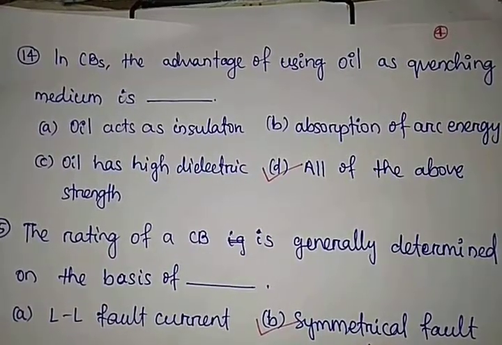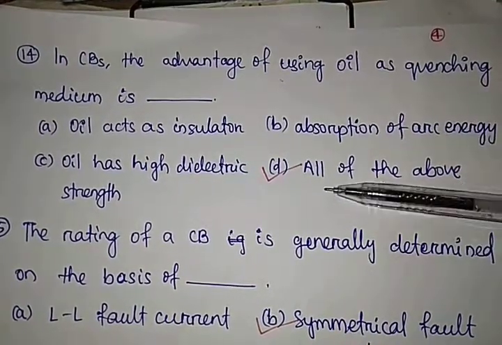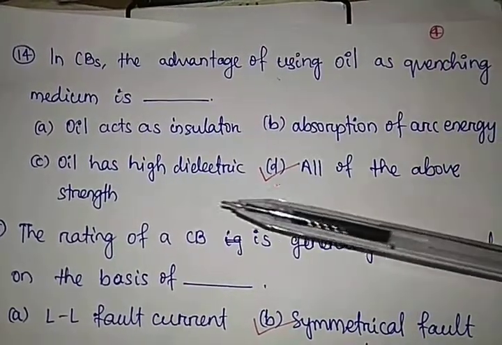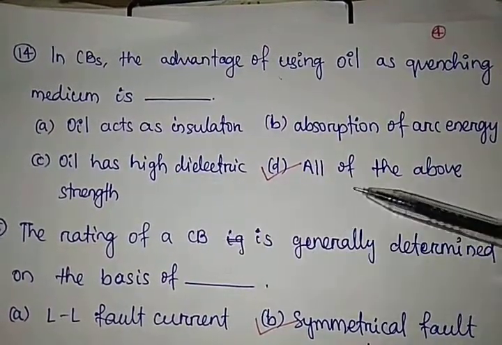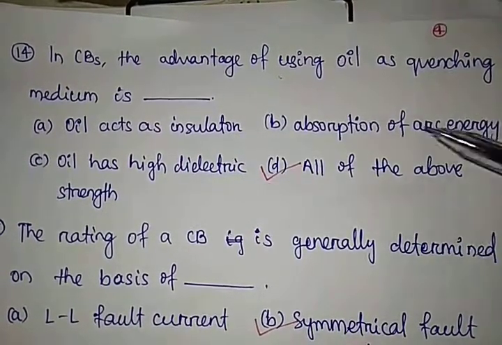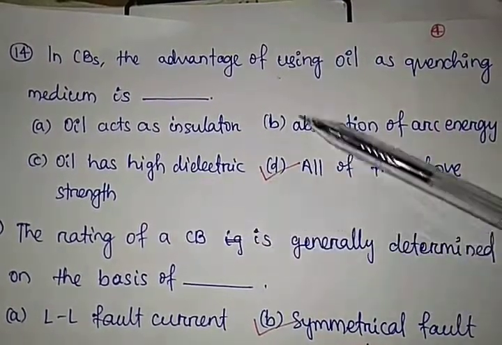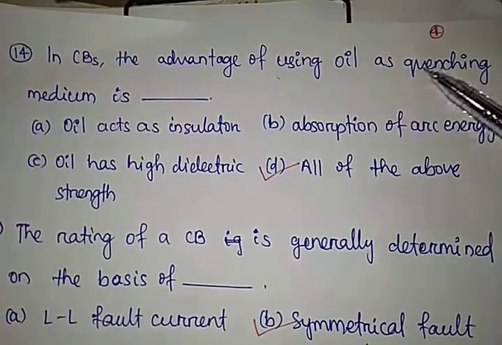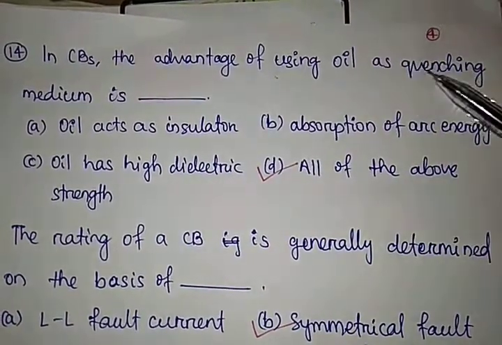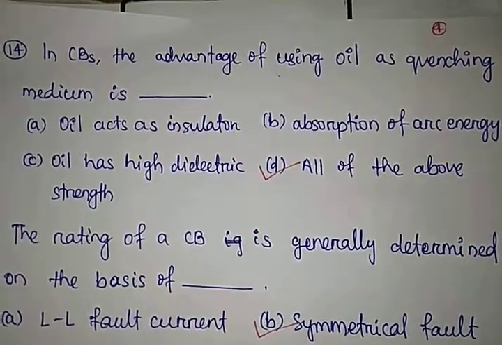Question number 14. In circuit breakers, the advantage of using oil as quenching medium is: oil acts as insulator, absorption of arc energy, oil has high dielectric strength, all of the above. Here, oil acts as insulator, absorbs arc energy, and has high dielectric strength. These all are correct in an oil circuit breaker. These three are the advantages of oil as quenching medium. So, the correct answer is all of the above.